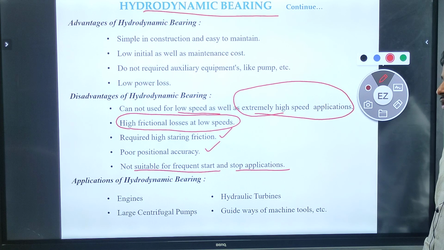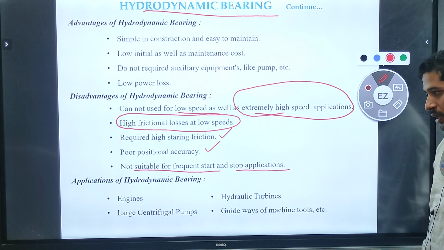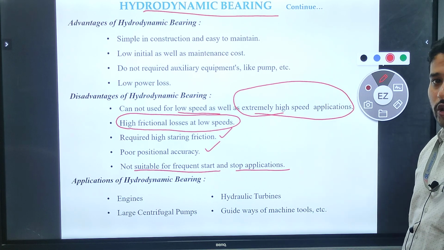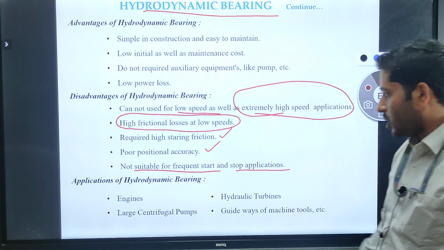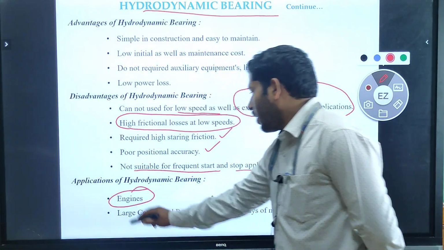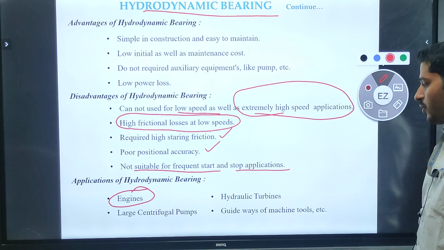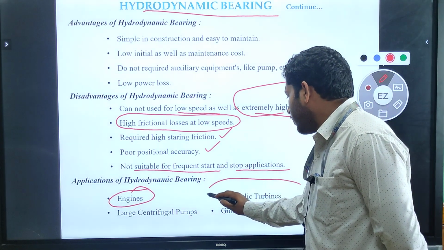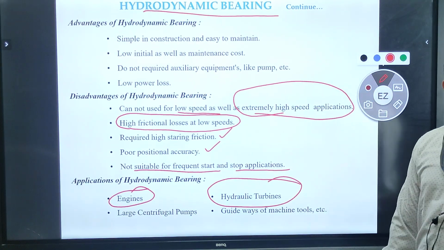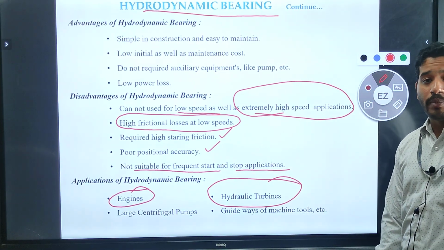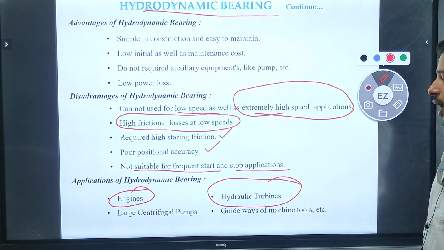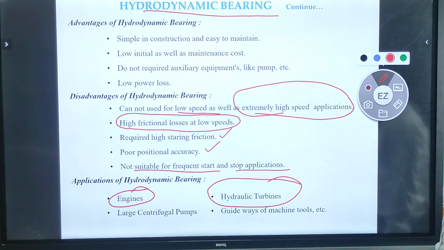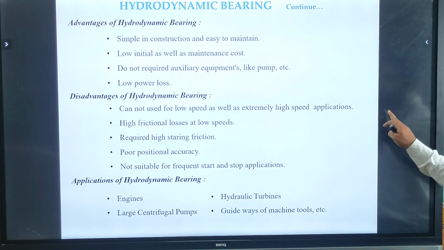So what are the applications of hydrodynamic bearings? The first application is, it is widely used in any type of engines. The second thing is, we are using it in hydraulic turbines, as well as in large centrifugal pumps, as well as in guideways of machine tools, in which we are using hydrodynamic bearings. Okay.